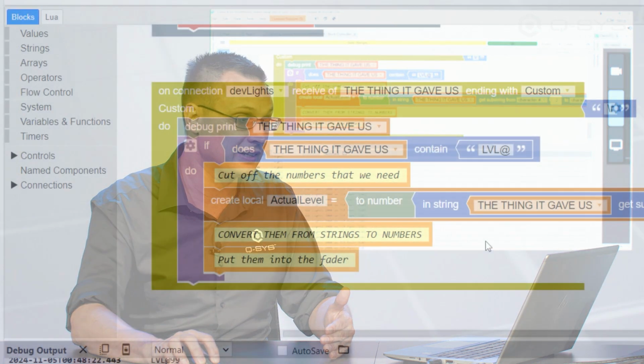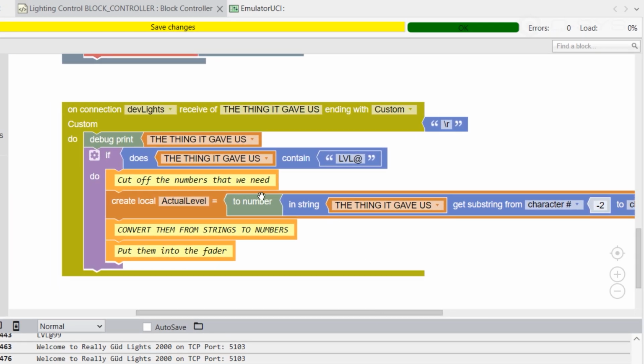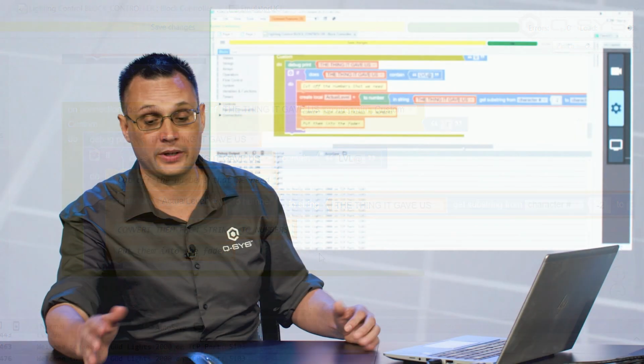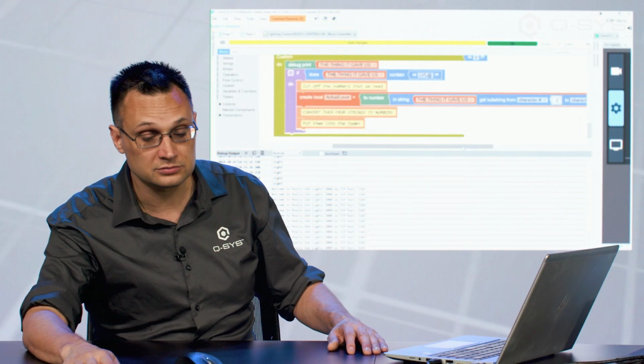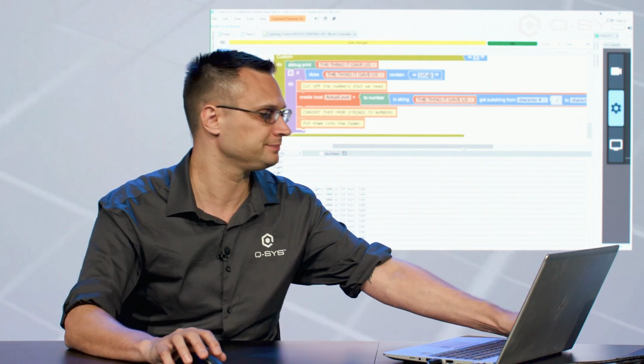So we're creating the substring. We are turning that into a number and turning that into our variable of actual level. Either way you want to do it, again, either way will work. I just think this one's a little bit cleaner, a little bit simpler, fewer lines of code.